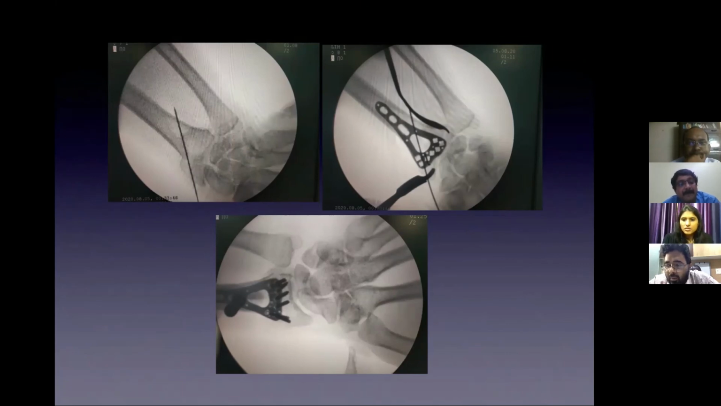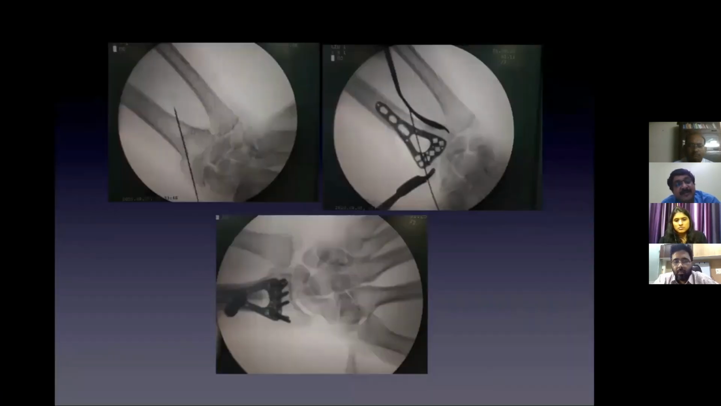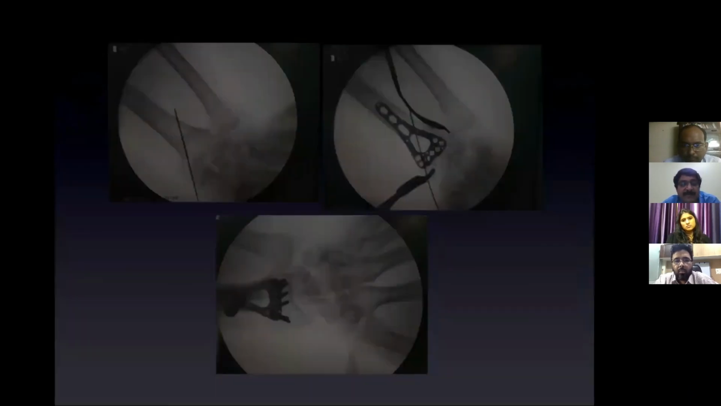So there were volar as well as dorsal fragments. Once we opened from the volar side, the dorsal fragments were separate, which we could assess on CT scan. As you can see, we tried to fix this radial styloid fracture, but it was not very well reduced. Here was a big dorsal fragment, with only one screw passing through the styloid fragment. So we did a dorsal approach also.